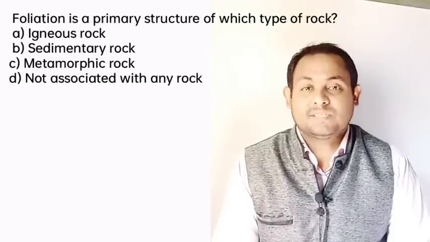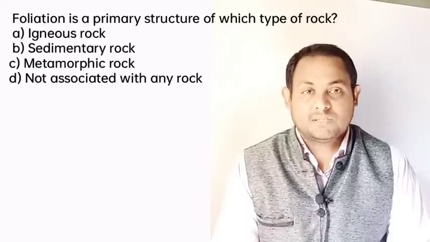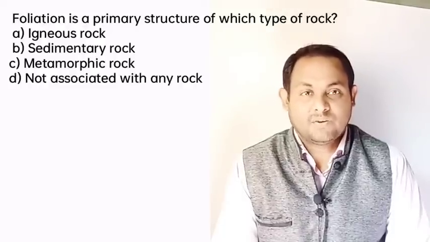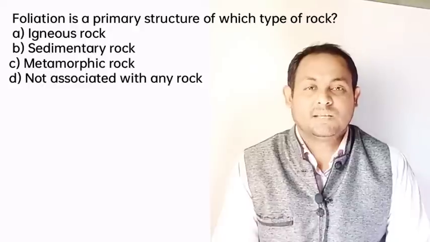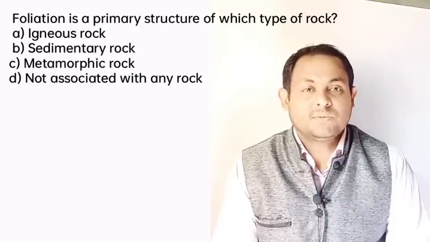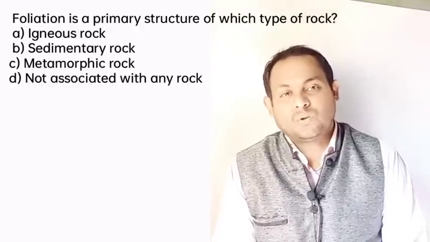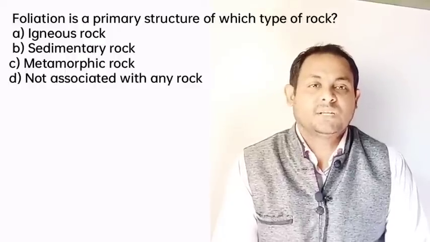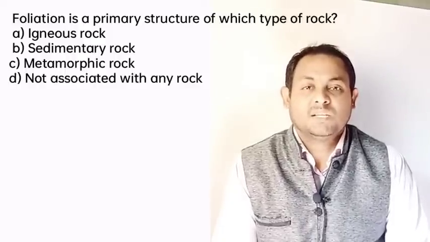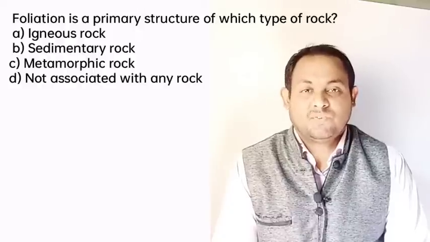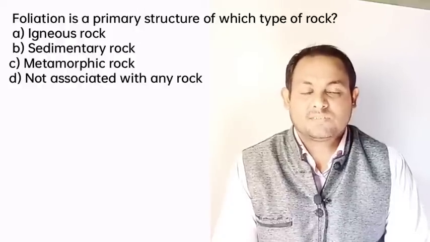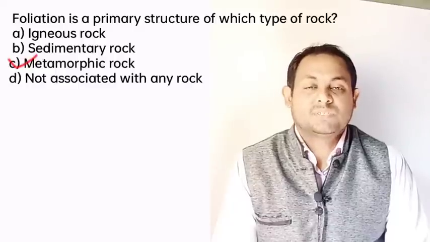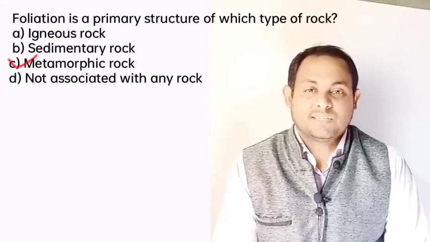And next question: foliation is a primary structure of which type of rocks? Very important. The options are igneous, sedimentary, metamorphic, or not associated with any rocks. Stratification and lamination are the most common primary structures of sedimentary rocks, crystallization structure is typical of igneous rocks, and foliation is a typical primary structure of metamorphic rocks. So definitely option C, metamorphic rock, is the correct answer.